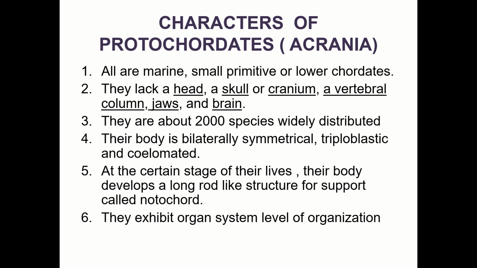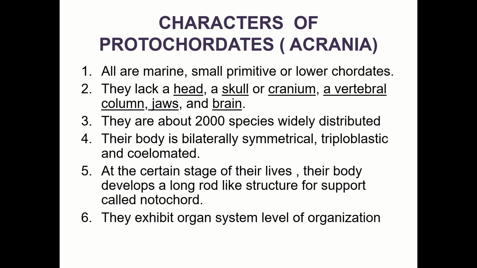Now, the characters of protochordates, or otherwise they are called Acrania. It is because they lack a skull. Let us see the general characters. All the species are marine, small, primitive, or lower chordates. They lack a head, a skull or cranium, a vertebral column, jaws, and brain.